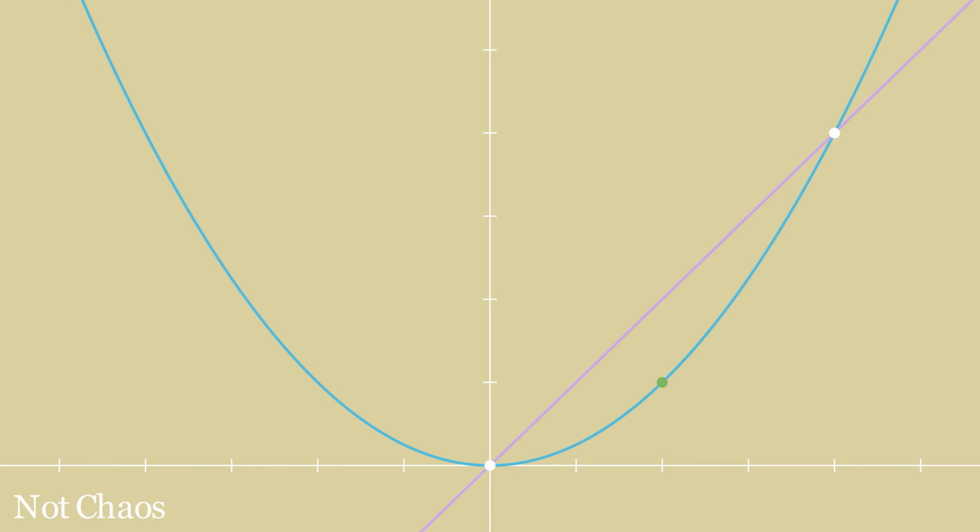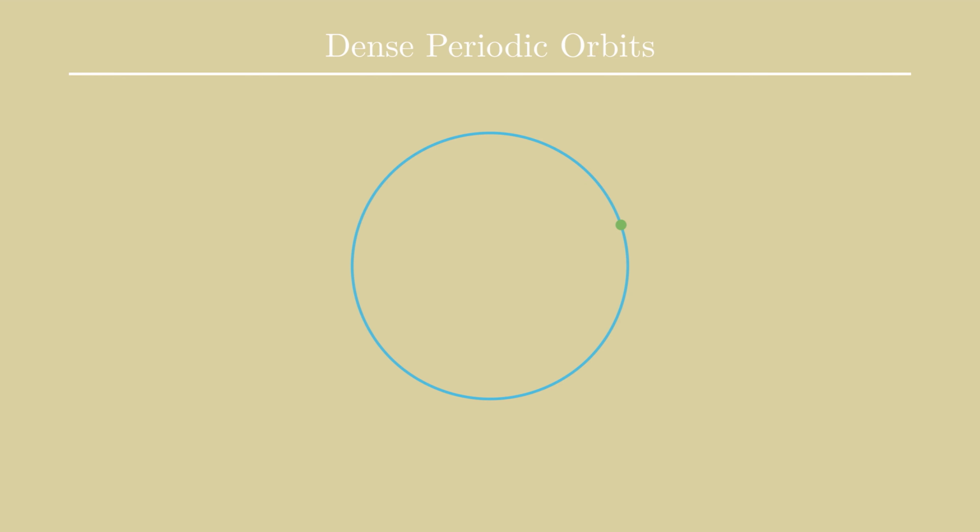Let's look at the final criterion for chaos, whatever dense periodic orbits means. Right, so let's go back to our nice little circle with the numbers from 0 to 1 on it. Recall how if we pick a number, say 1/5, we can see how the iteration of our x to 2x mapping changes the value. It jumps to 2/5, then 4/5, then 3/5, and then 1/5 again. We call the set of values that the initial value traverses the orbit of the value when plugged into our function. In this case, the orbit of 1/5 is simply the repeating set, 1/5, 2/5, 4/5, 3/5,